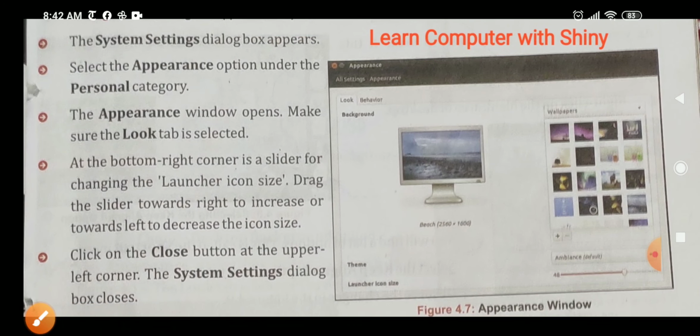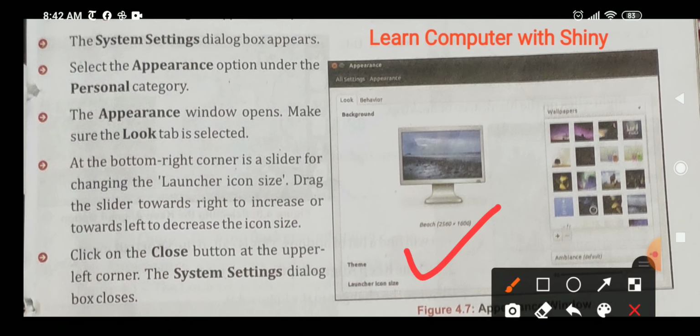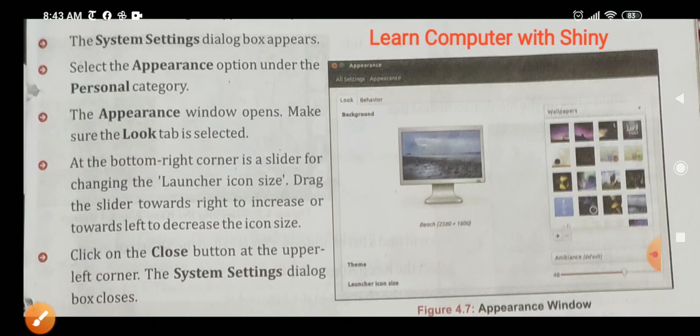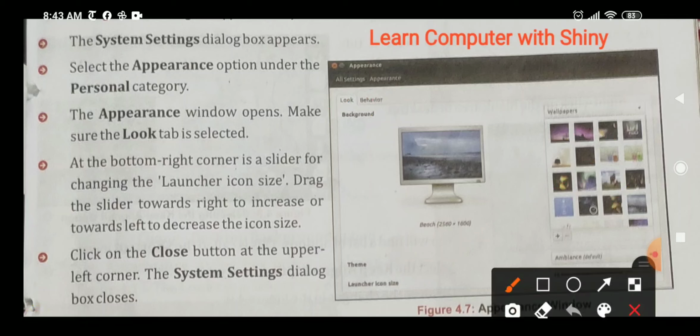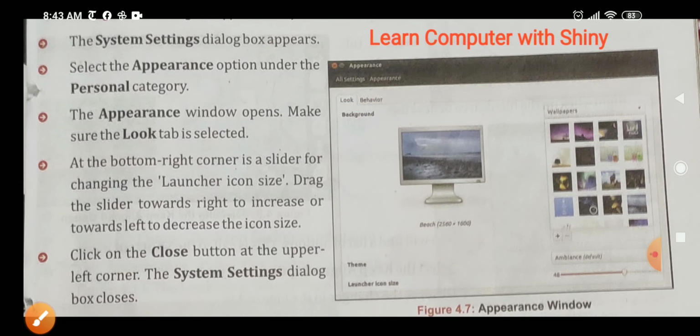Then this window will open. Now here you will click on the look option, not on the behavior option. Okay, we will click on the look option, and after clicking it, we will choose any picture. You can choose any picture from these pictures, right? And after clicking it, you can change the size. You can increase and decrease the size from the launcher icon size, and that's it.